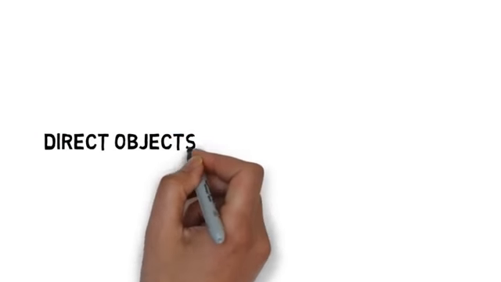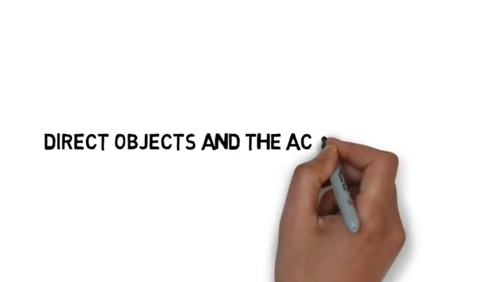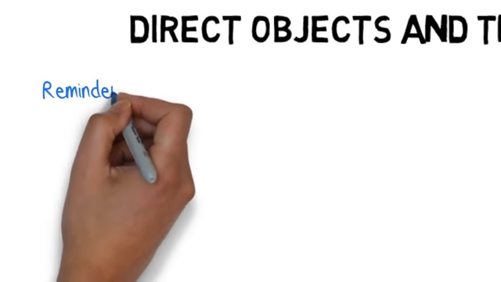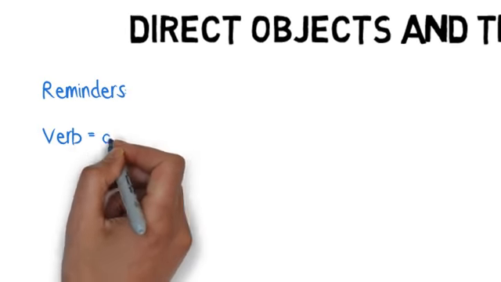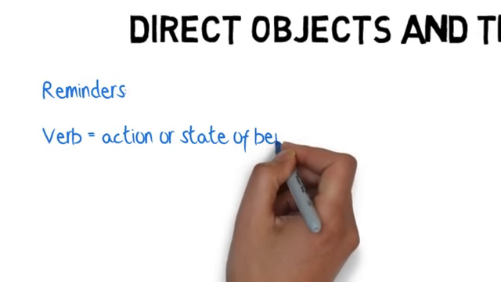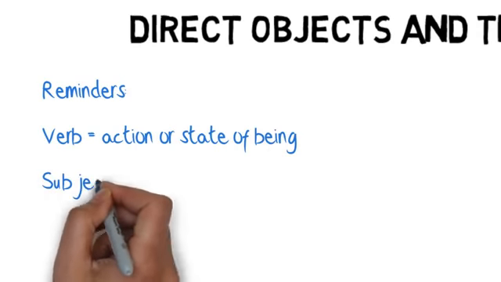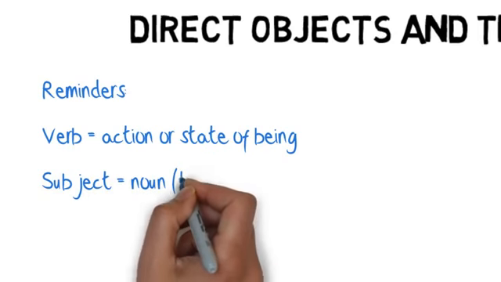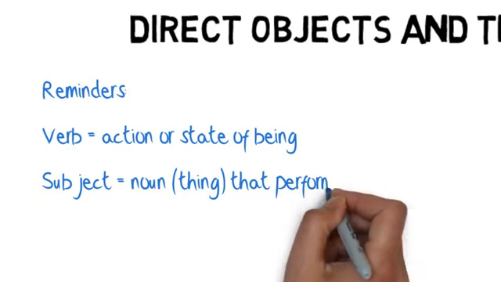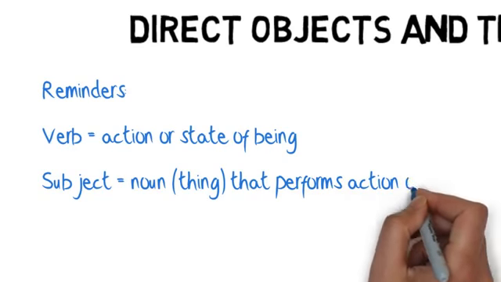Today's topic is direct objects in German, which means that you will learn about the accusative case. But first, let's review what you already know about how German sentences work. First of all, remember that verbs are states of being or actions in a sentence. For our purposes here, they are also the key to the entire sentence, as you'll soon see.